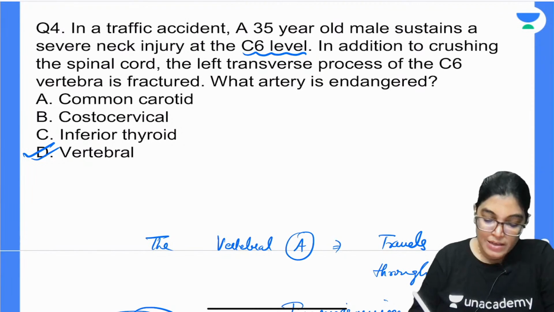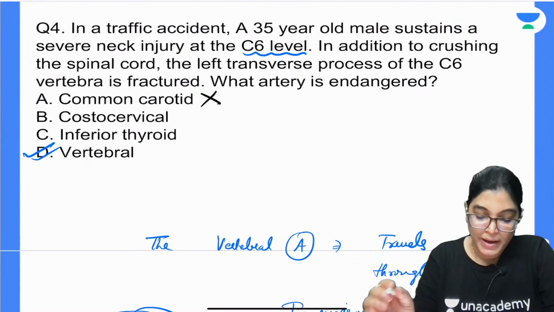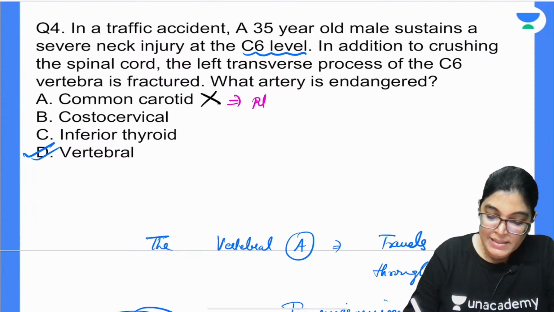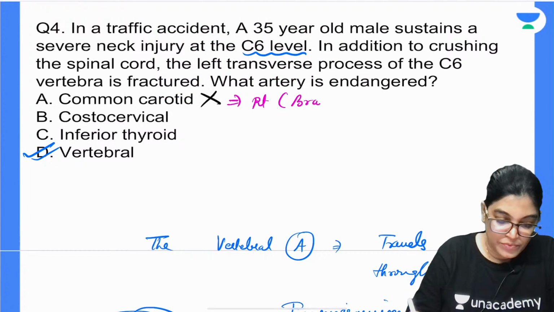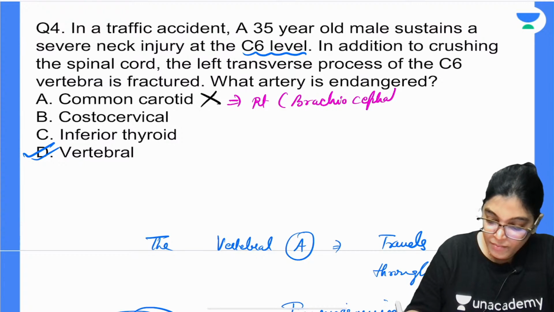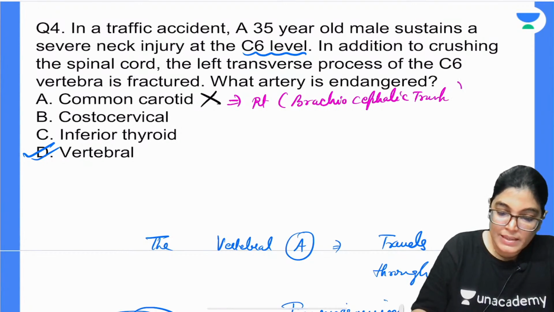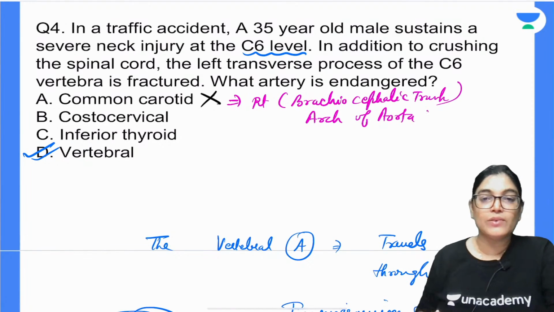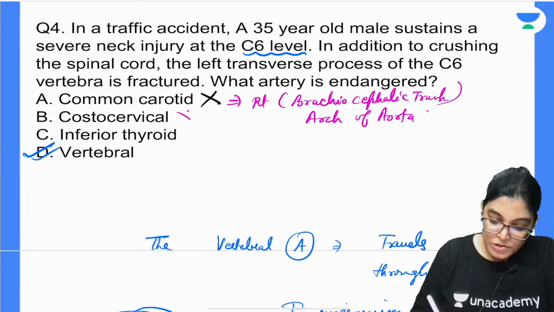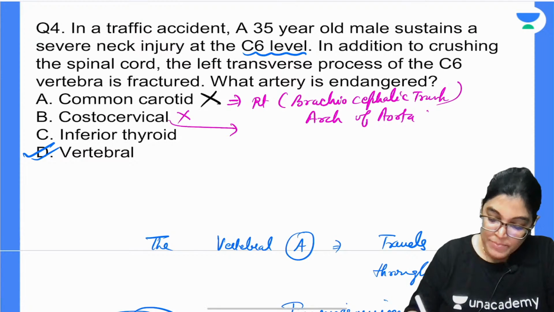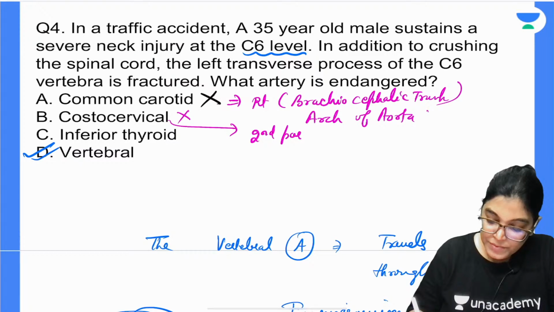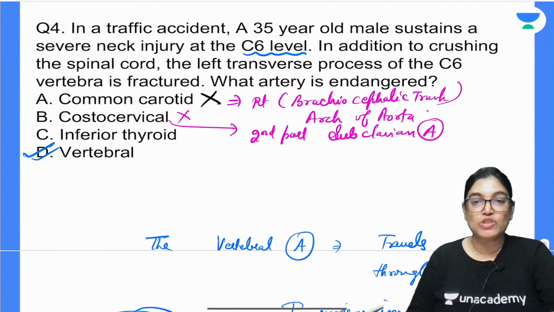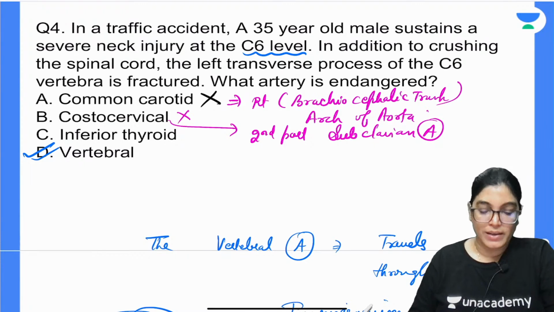The common carotid artery is not correct. We know that on the right-hand side it is a branch of the brachiocephalic trunk, and on the left-hand side it is a branch of the arch of aorta, and they are not exactly residing at the level of C6 cervical vertebra. Costocervical trunk is a branch from the second part of subclavian artery, and it is also not residing at the level of C6 cervical vertebra.